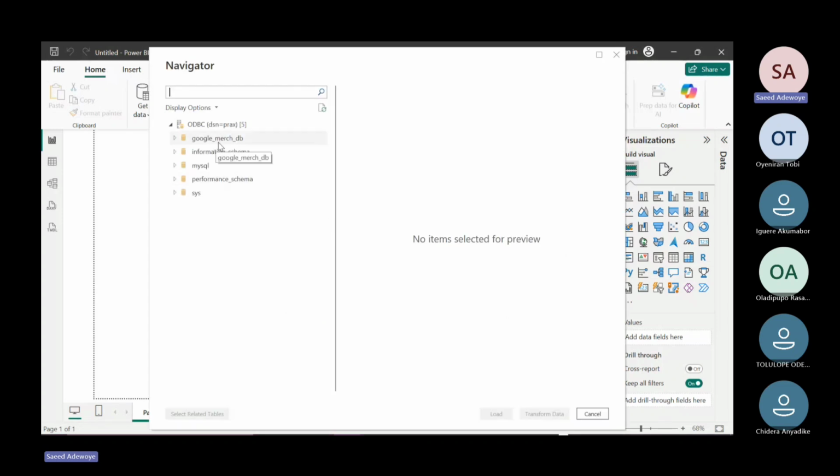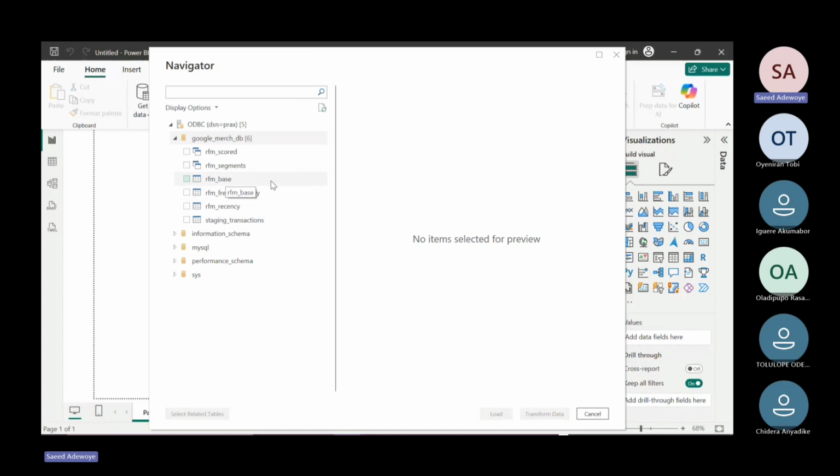As we can see, this is our Google merchandise database, our information schema, MySQL. All these ones are just defaults on the system, but this is the database we created. Let us open the drop-down menu. These first two are the views that we just created, the RFM scored and the RFM segments, while these others are our tables. These are the tables we created yesterday: the staging transactions, RFM recency, RFM frequency monitoring, and RFM base, right?